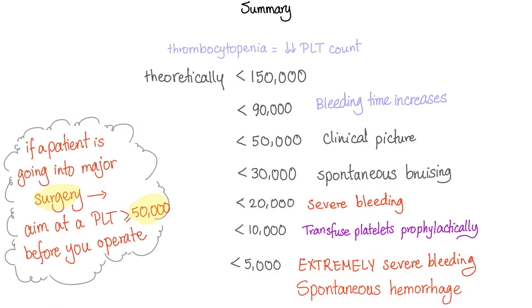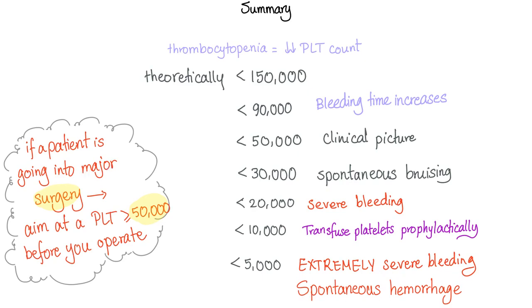Let's put it all together. Thrombocytopenia is decreased platelet count. Theoretically, as your professor might prefer, less than 150,000. Less than 90,000, bleeding time starts to prolong. Less than 50,000, you'll get the clinical picture, signs and symptoms. Less than 30,000, many patients will get spontaneous bruising. Less than 20,000, many patients will get severe bleeding. Less than 10,000, please transfuse platelets prophylactically, even without symptoms. Less than 5,000, extremely severe bleeding and spontaneous hemorrhage.